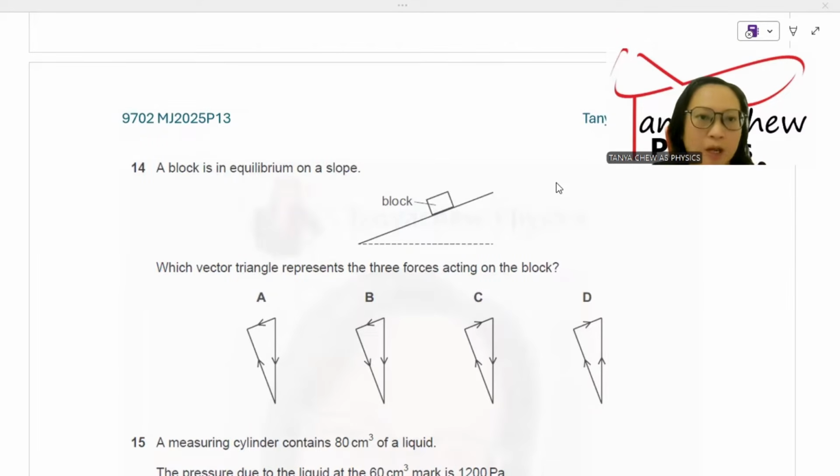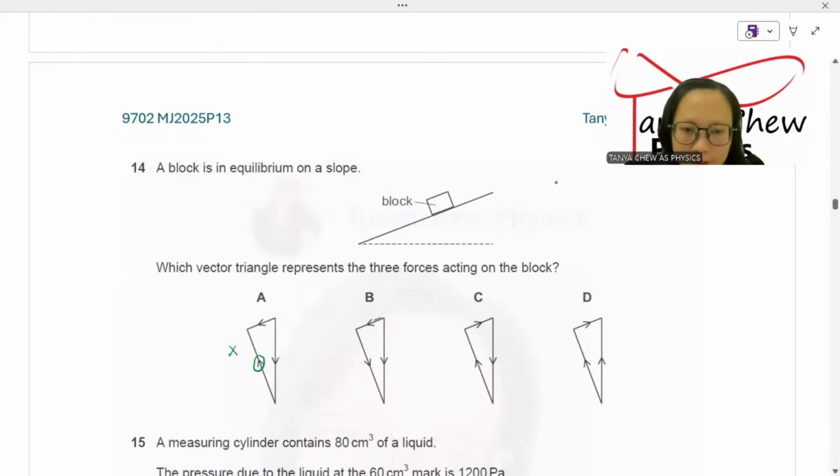Number 14, a block is in equilibrium on a slope. Which vector triangle represents the three forces acting on the block? When this is about forces in equilibrium, bear this in mind: you will be able to plot a closed vector triangle in which the directions of the forces follow each other. Look at A. A force is going down and is opposed by this outward force. So this is not in equilibrium.